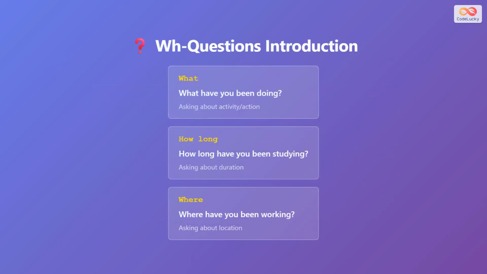Now let's learn about WH questions. The word what asks about the activity or action. For example, what have you been doing? The phrase how long asks about the duration of the activity. For example, how long have you been studying? And the word where asks about the location. For example, where have you been working?